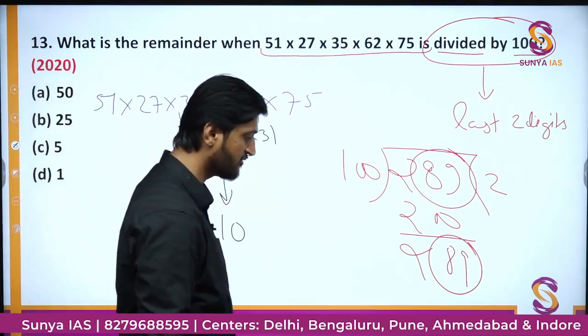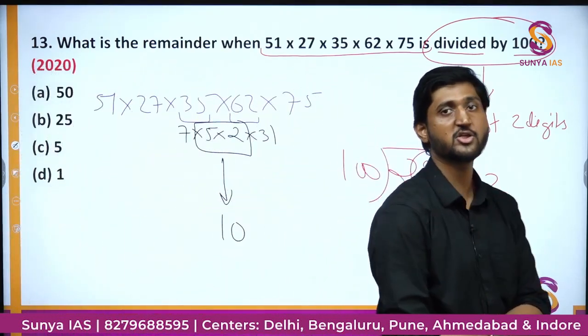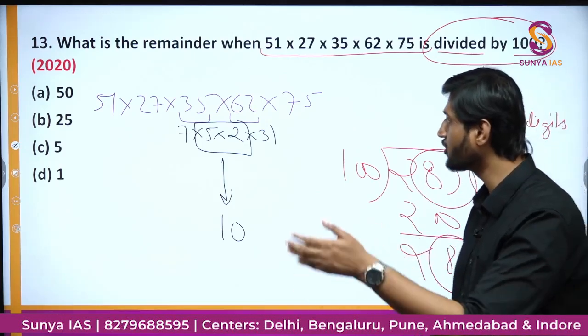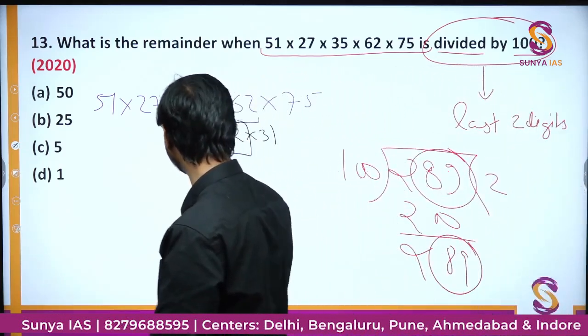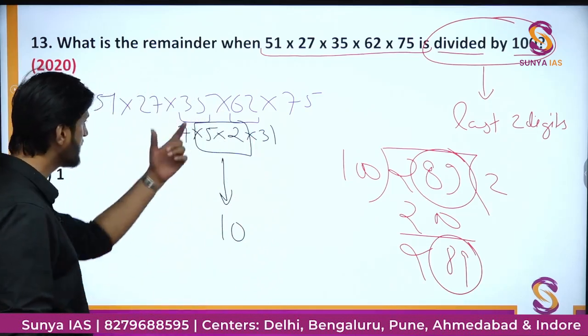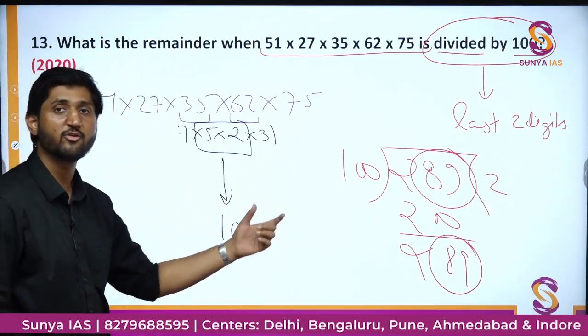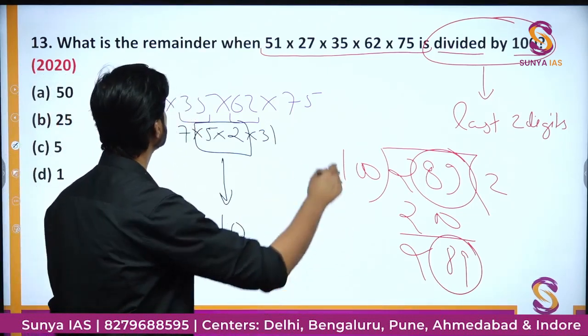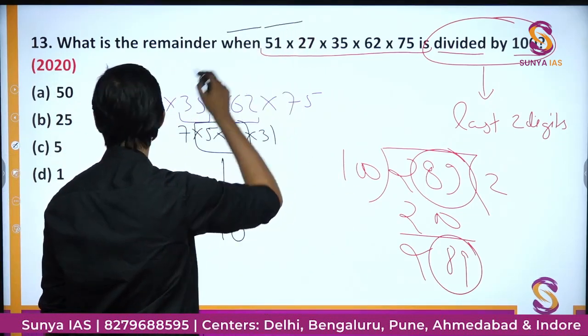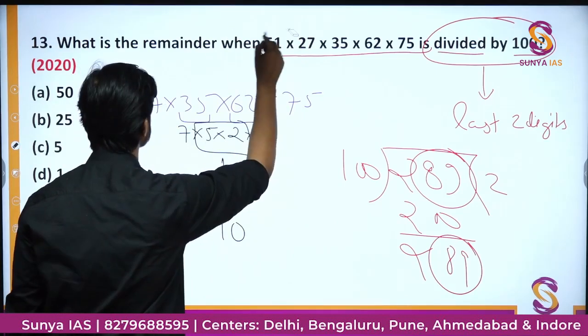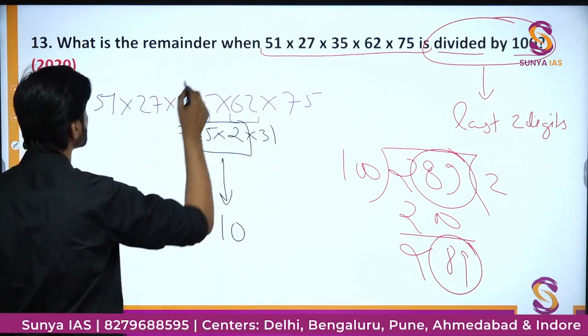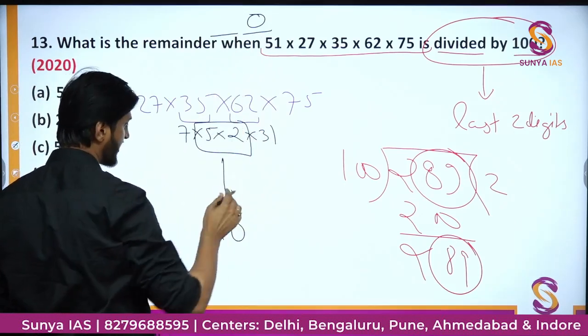Do you remember a similar question we saw in which we tried to get more tens by just simple multiplication of 5 and 2? So one thing is clear, in this complete product, 10 or 0 will be the last digit. So that is something we are sure about. So in the last two digits, the last digit is going to be a 0 because there is a factor of 10.